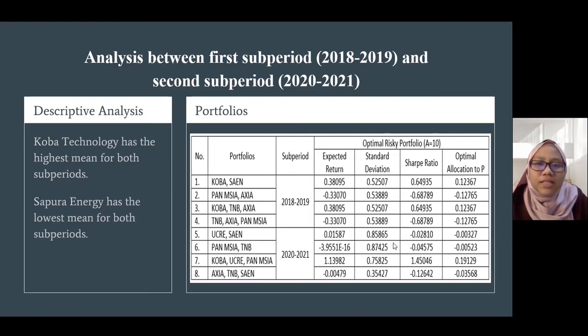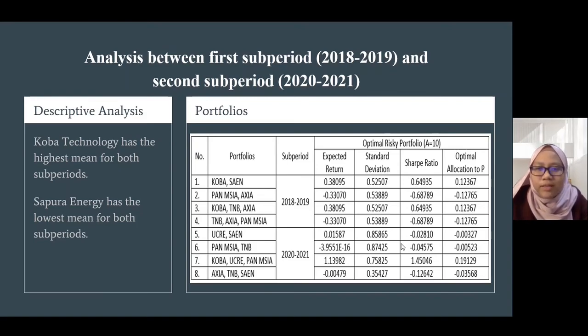The analysis was divided into 2 sub-periods because we want to see the effect of the COVID-19 Movement Control Order, MCO, towards the share prices and portfolio strategies among these companies. We can observe that Kobe has the highest mean annual return for both sub-periods, which indicates that Kobe is the most profitable even after the MCO was implemented.